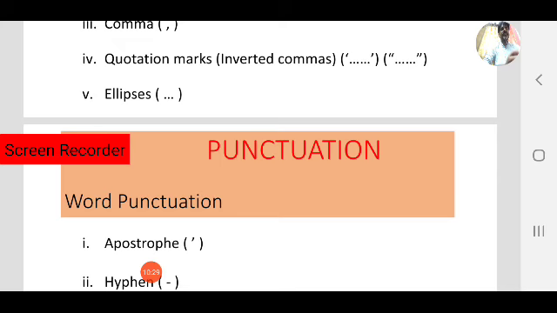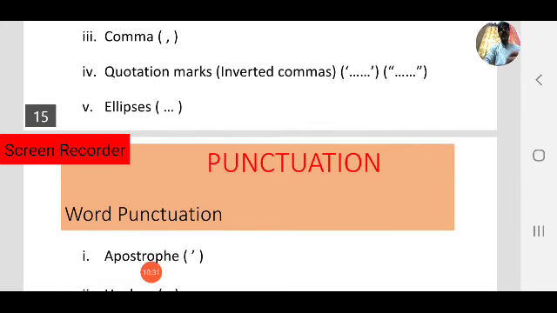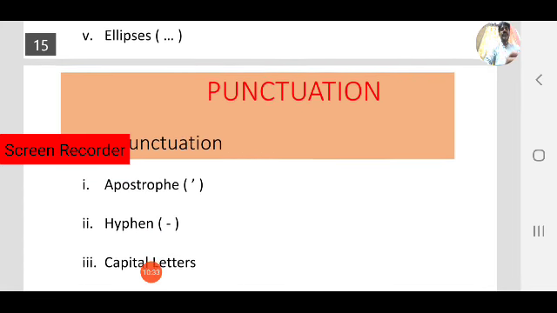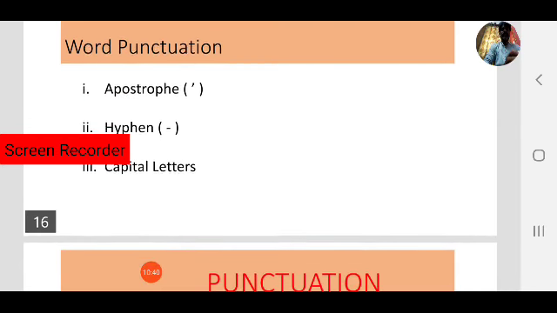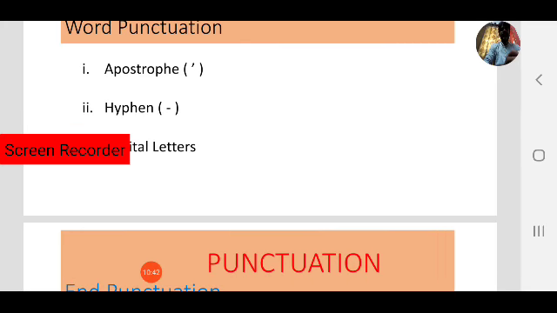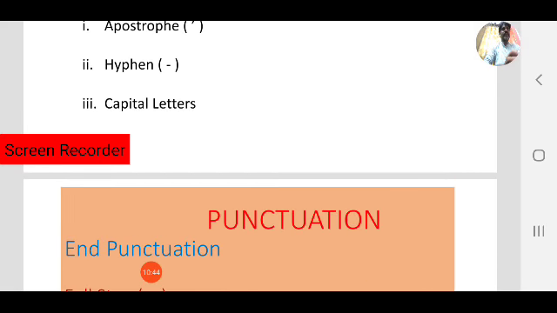So observe the signs of punctuation marks. Next, the third type is word punctuation. Apostrophe, hyphen and capital letters come under word punctuation.